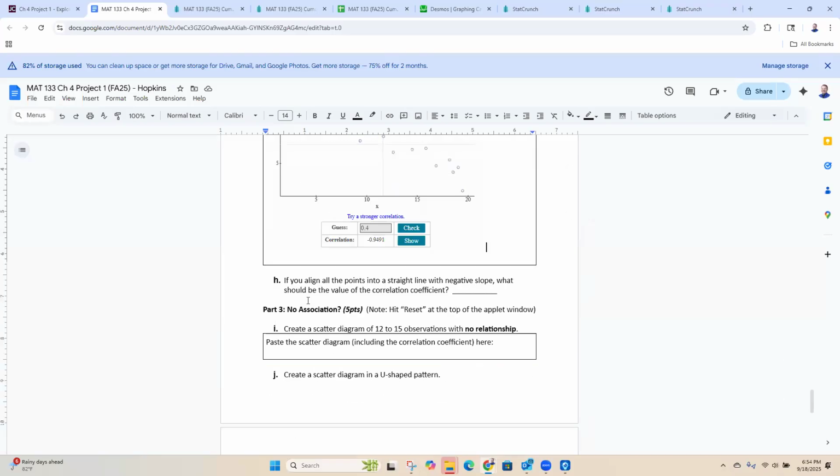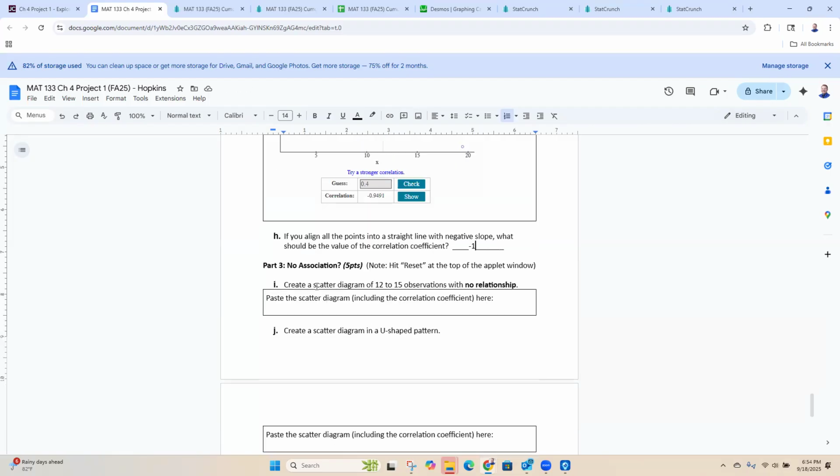All right. If you align all the points into a straight line that has a negative slope, what will the correlation coefficient be? -1. Yep, you got it. Okay. Part 3, no association.